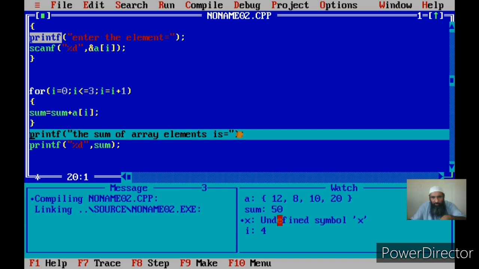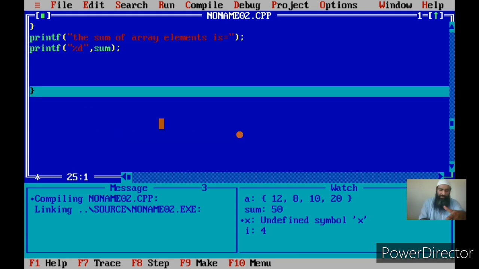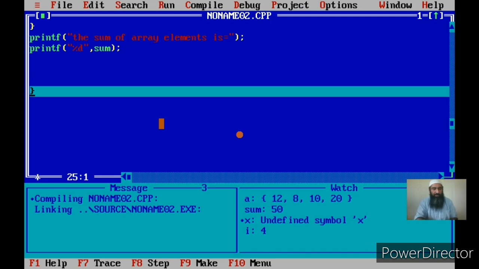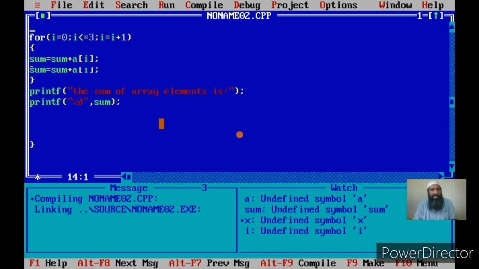The condition becomes false, because I is 4. Condition has become false. We move out of the loop, and we know by using this logic that all the 4 elements have been accessed, their values have been added in the sum, and after that we display the sum. And if you see on the screen, the sum of elements is displayed as 50. This is how we find the sum of array elements.